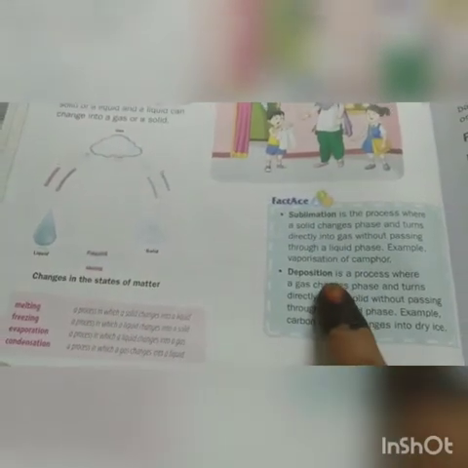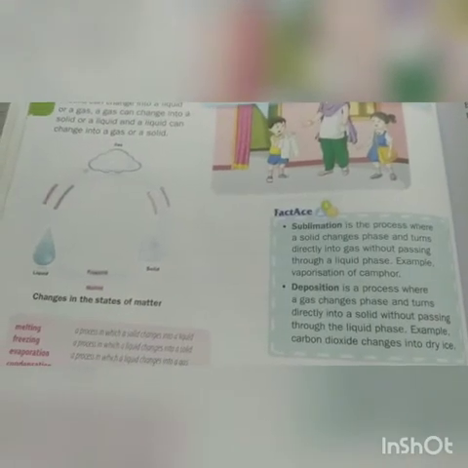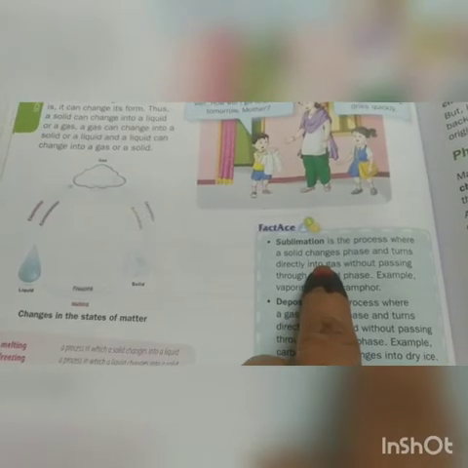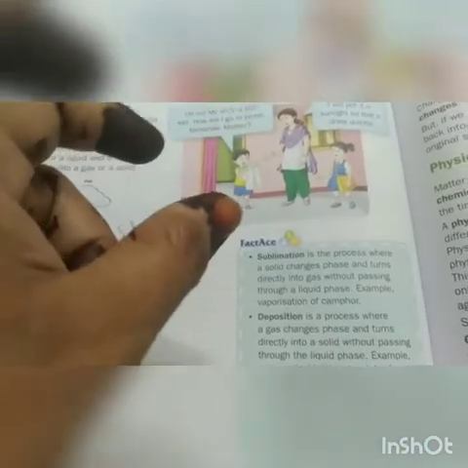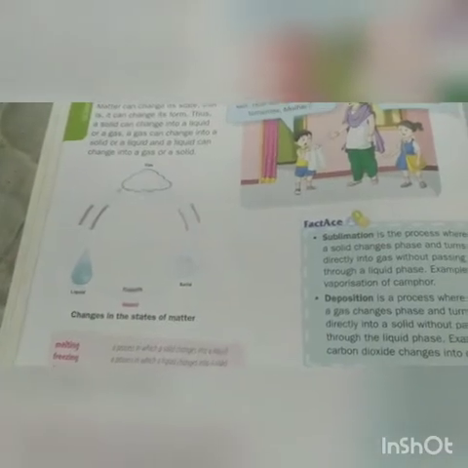And there are two more processes, children: sublimation and deposition. These two processes you will study in sixth class. Sublimation is when a solid changes directly into gas. For example, camphor, which is karpuram in Telugu. If you open the seal of the packet of camphor, it gets evaporated, isn't it? That is solid which converts into gas directly. That process is called sublimation.